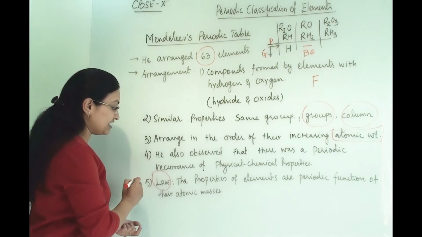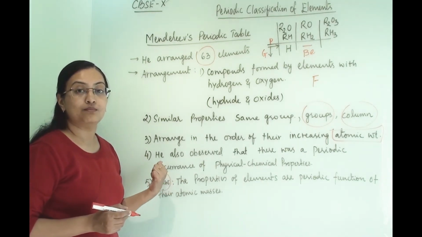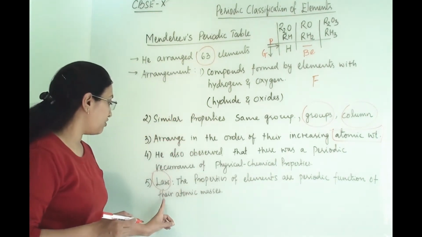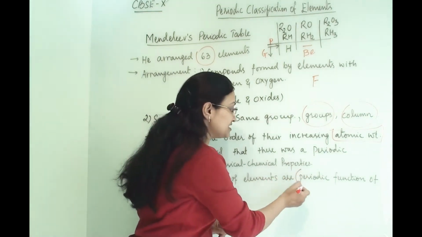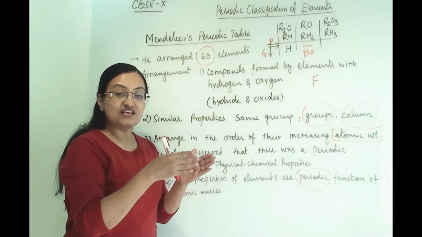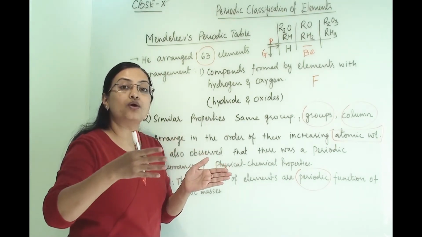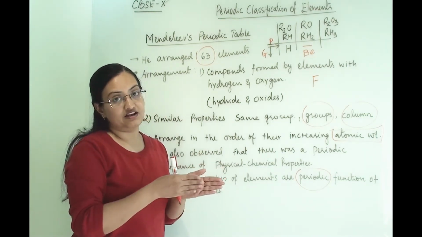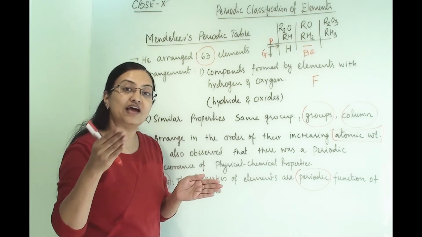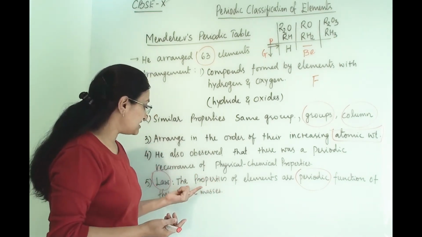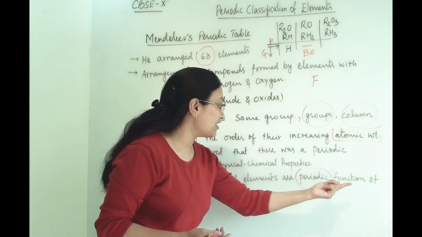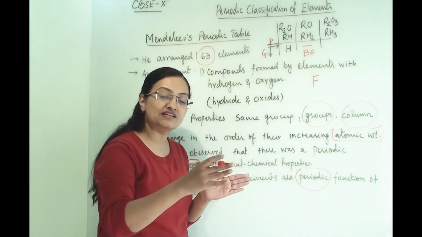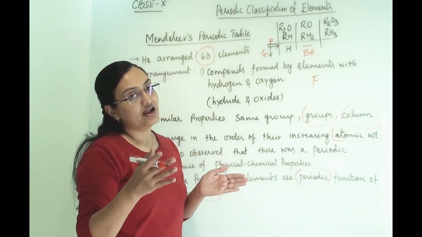After that he gave a law, and this was known as Mendeleev's periodic law: the properties of elements are a periodic function of their atomic masses. Periodic function means it is repetitive. As we arrange them in increasing order of atomic mass, these properties repeat by themselves after a certain interval, after certain elements. That means the properties of elements are a periodic function of their atomic mass, and this happens when we arrange elements in increasing order of their atomic mass.